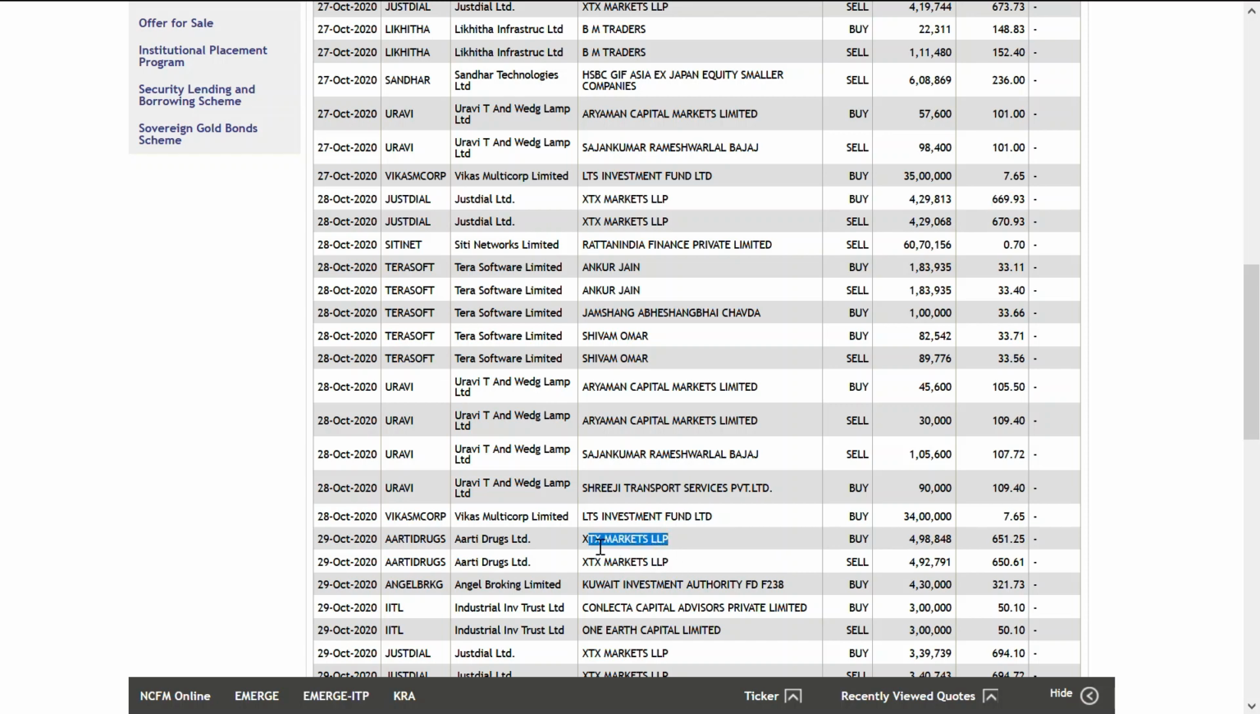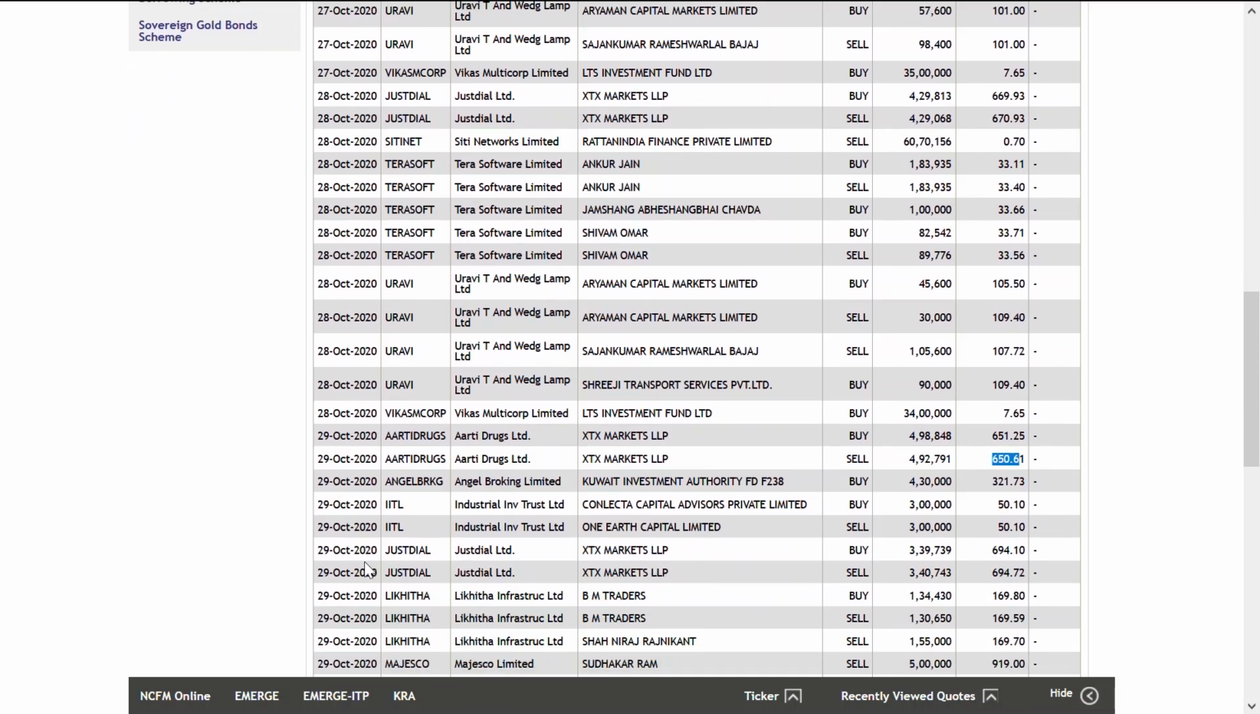Now on 29, this XTX company left Just Dial and took another company called Aarti Trucks Limited. So again this company is playing on another script, and this time also they are investing around 24 crores. They bought at 651 but sold at 650, which means they also incurred some loss, but their loss is minimal. Sometimes they even end up on the losing side.